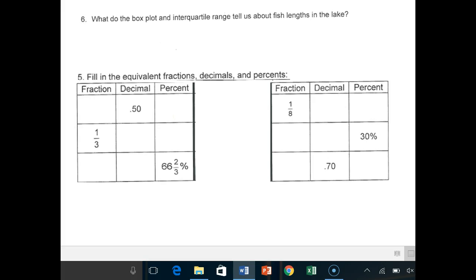So number 5, I'll do this left box over here. Remember, it's our good old number fluency. What fraction is 0.5? Hopefully you've memorized that by now. It's 1/2. If you forgot, hey, that's 5/10, which is the same thing as 1/2. And what's that as a percent? Move the decimal twice to the right, that's 50%.